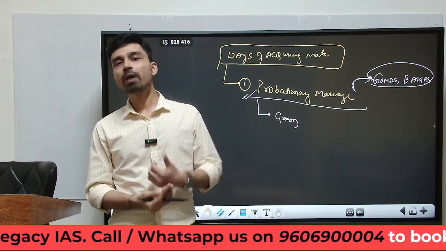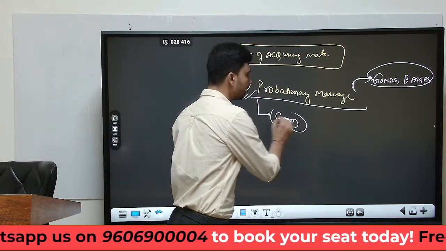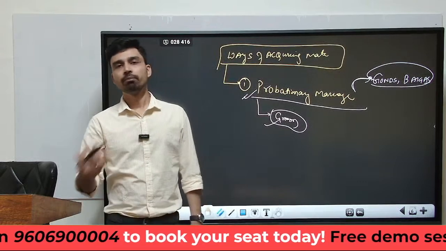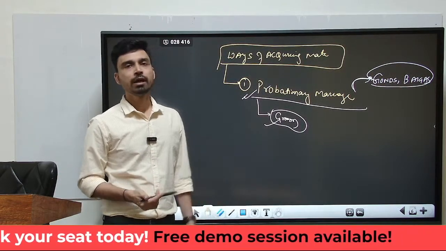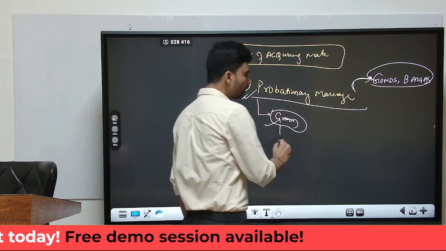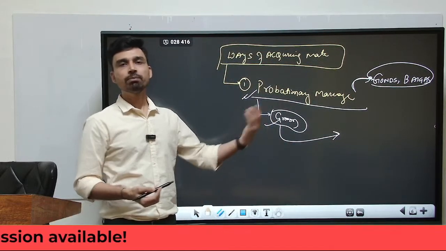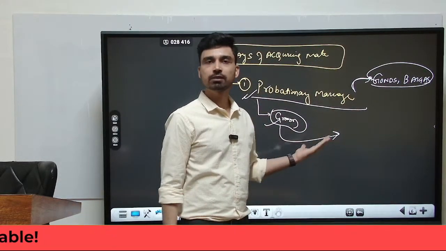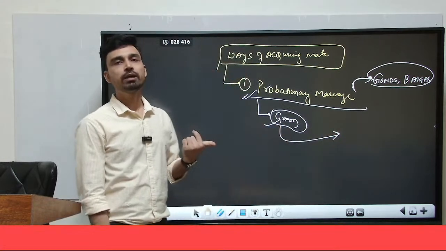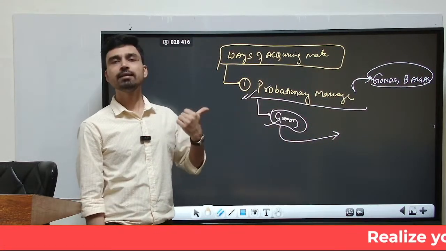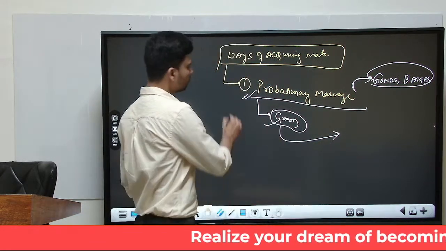If the bride and groom are extremely incompatible, in that case, after living for a certain time, the male member goes out from the prospective bride's house, and then he also has to pay a certain compensation to the bride's family, because it was the bride's family who was taking care of this prospective groom for a couple of weeks. So the probationary marriage fails only in the case of extreme incompatibility between the groom and bride.